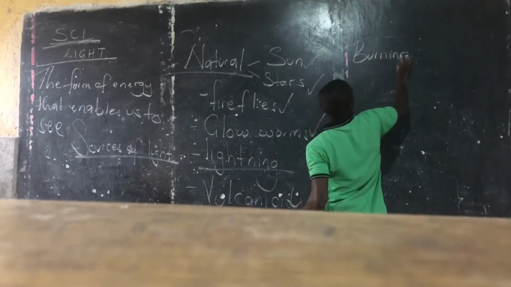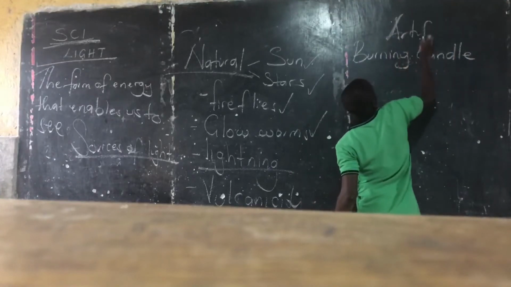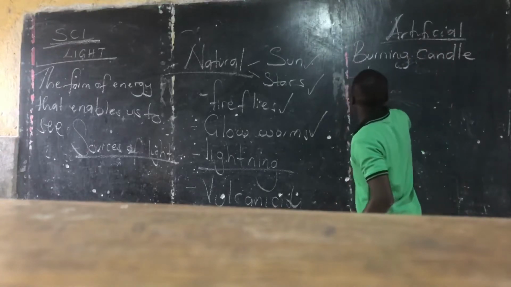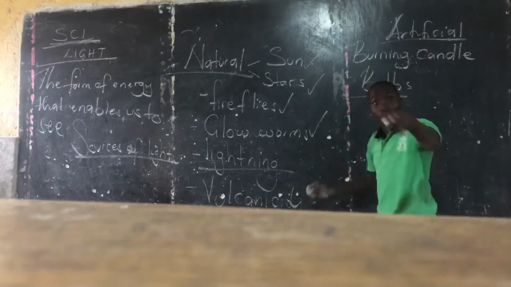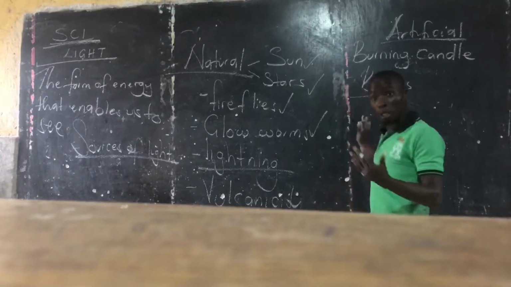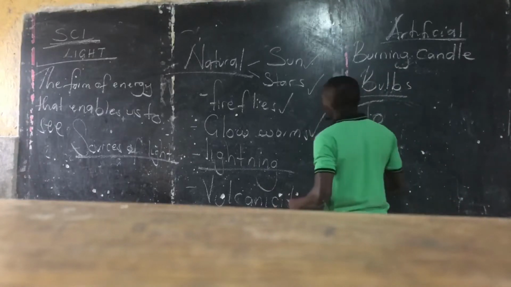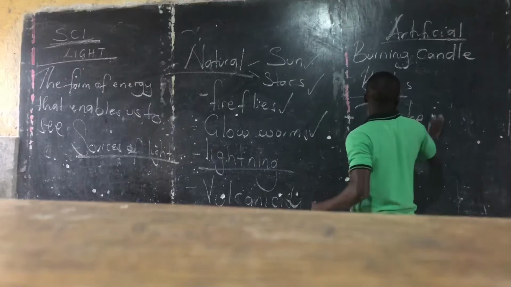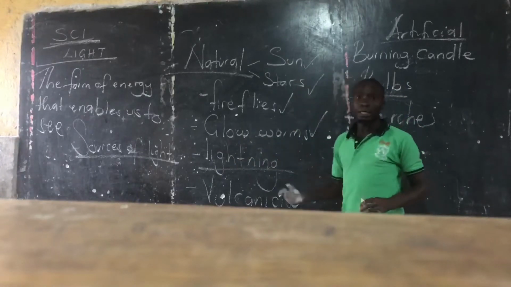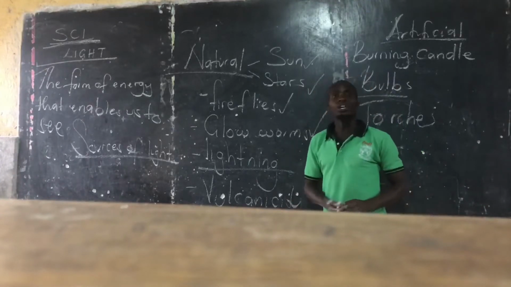When the candle is burning, these ones are artificial sources of light: the burning candles, the electric bulbs. We have bulbs in science, the onions, the garlic, those are bulbs, and these are electric bulbs. We have the torches, which can also produce light. There are very many other artificial sources of light. So these are the natural sources of light and the so-called artificial sources of light.